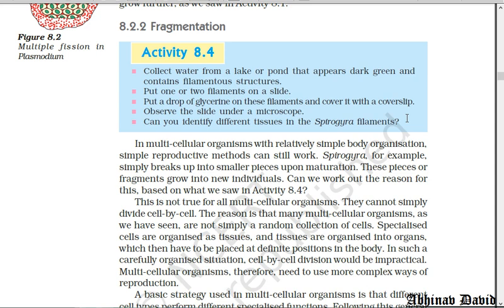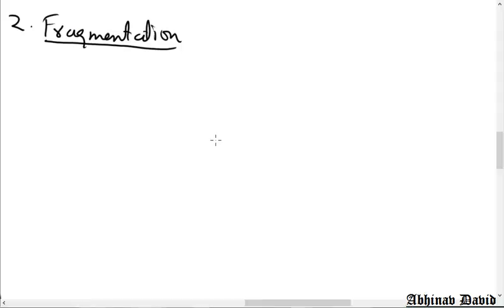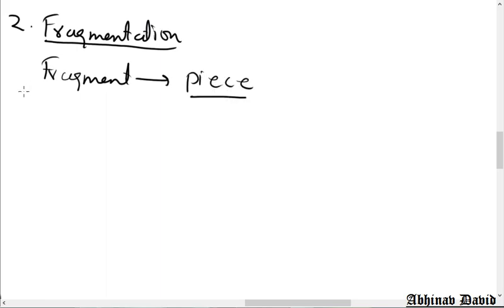Now today we will continue with another type of asexual reproduction, which we call fragmentation. So let us see what fragmentation is. The word fragmentation comes from the word fragment, and fragment means piece. Now, what is fragmentation basically?